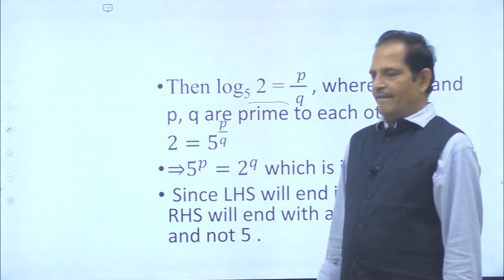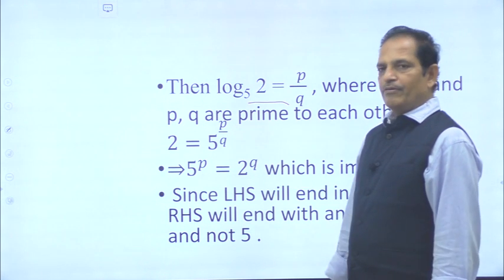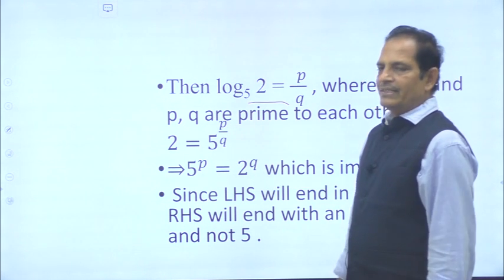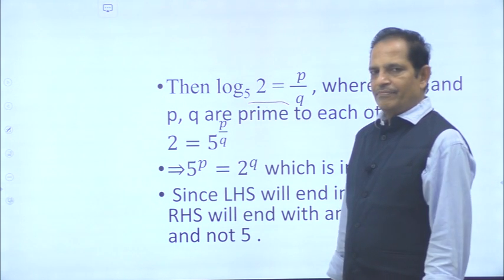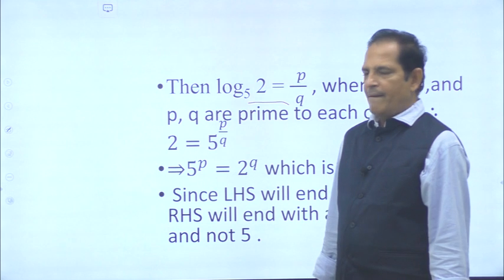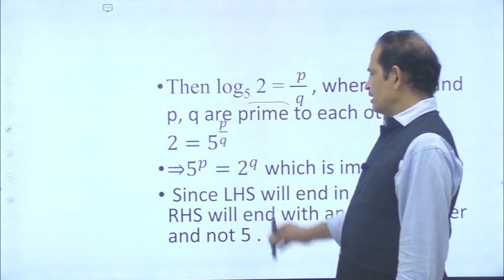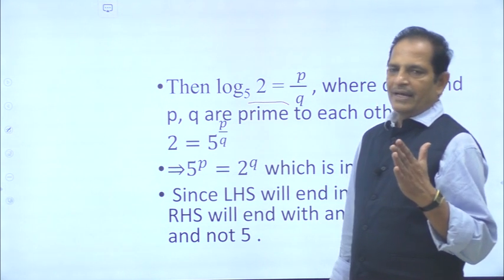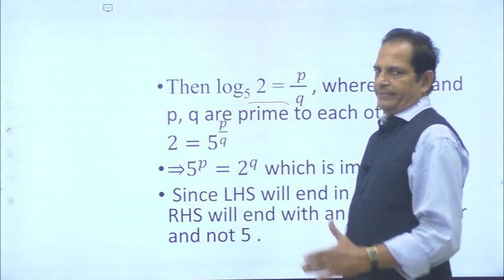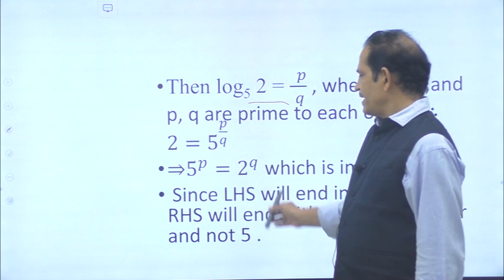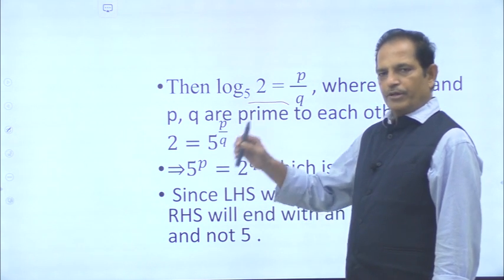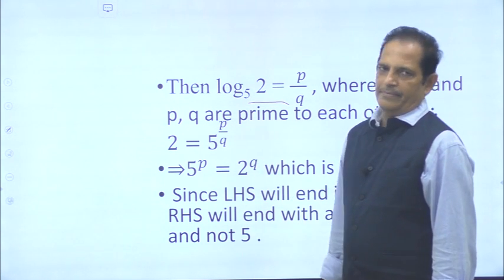Can anybody answer? Here 5 power P is equal to 2 power Q is obtained by taking log 2 base 5 as a rational number. Because on the LHS you are raising 5 to power P, so that must be in terms of 5. On the right side, 2 is raised to power Q, so it must be an even number.